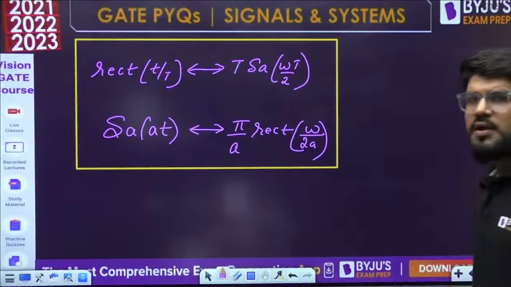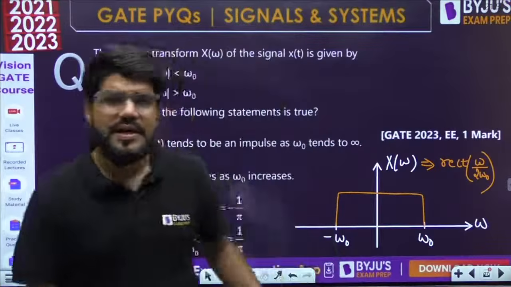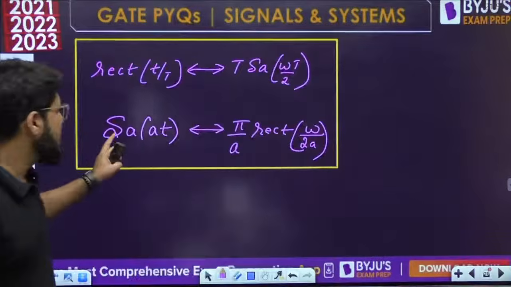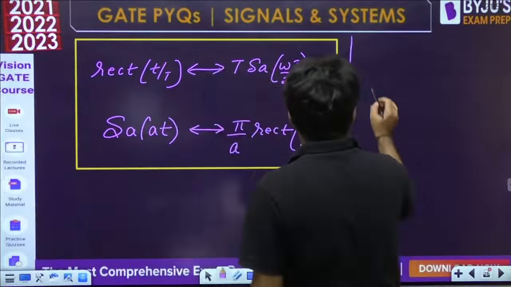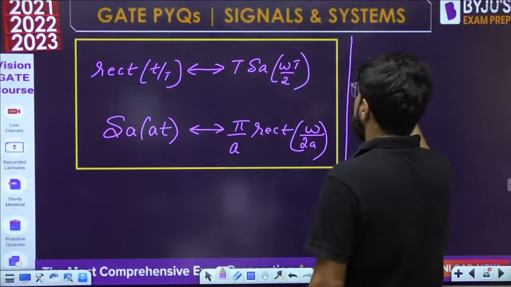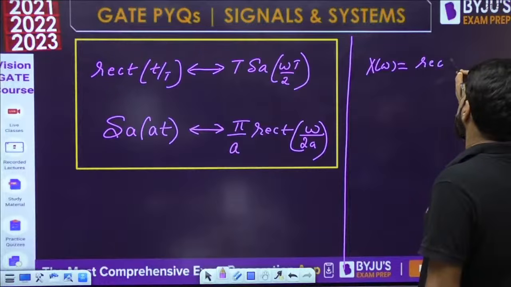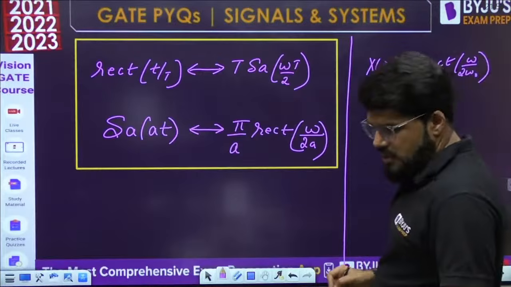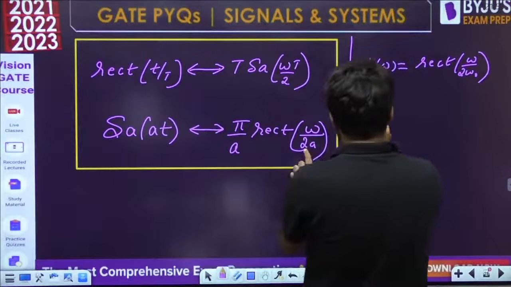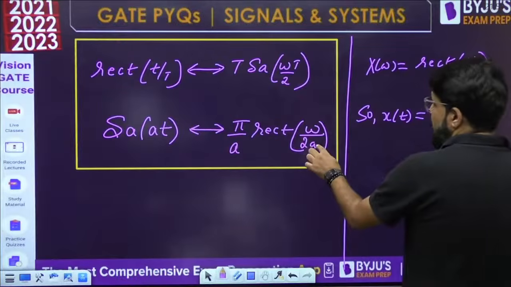So here X(omega) is rectangular, so the time domain signal is going to be sampling. What is given as X(omega)? X(omega) here is rect of omega by 2 omega naught. So what should be x(t)?